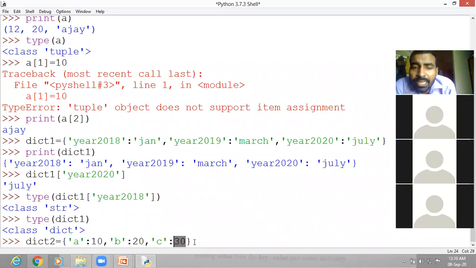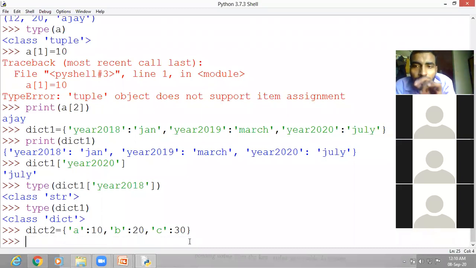But if you talk about the entire set of values, this is of dictionary type, because a dictionary is a key value pair within the curly braces. Now let us check the type of dict2 of any key you define, it will provide the type.